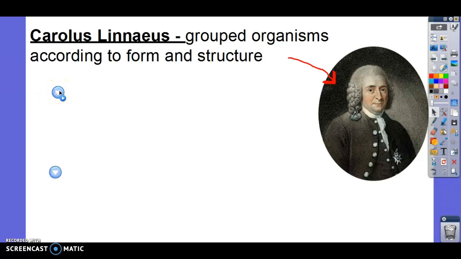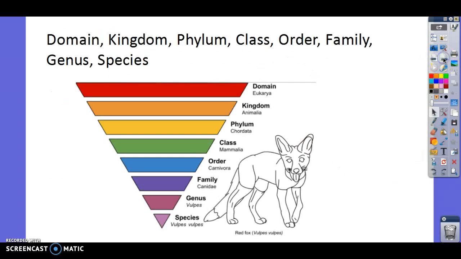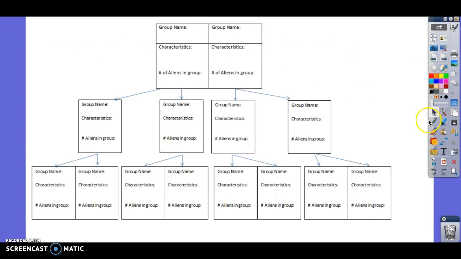So Linnaeus grouped organisms from really broad categories to really specific categories. That's kind of like what we did on the alien assignment, right? We had really broad categories, meaning they had a lot of organisms in them and they weren't very specific.